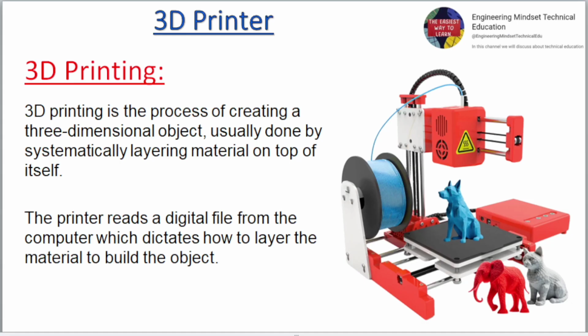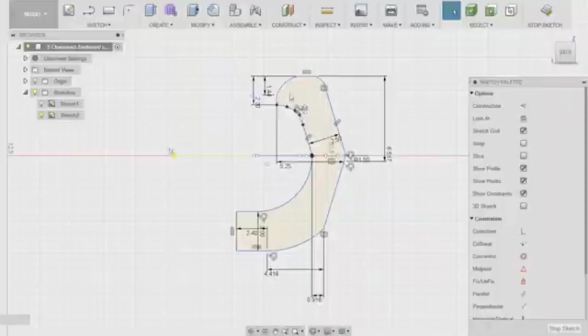3D printing is the process of creating a three-dimensional object, usually done by systematically layering material on top of itself. The printer reads a digital file from the computer which dictates how to layer the material to build the object.